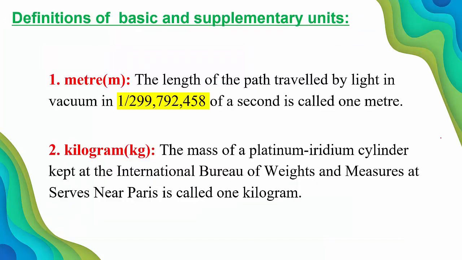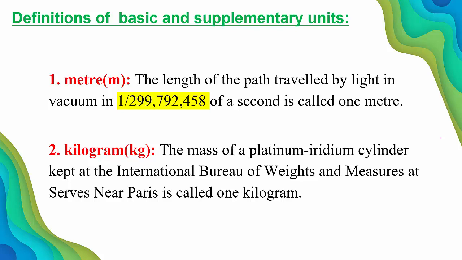So the definition of all the 7 units I am going to explain. Definitions of basic and supplementary units. Basic means what? Fundamental. Totally I am going to define 9 terms. Which are those 9 terms? Meter, kilogram, second, ampere, Kelvin, candela, mole, radian, steradian. So all these 9 terms I am going to define.